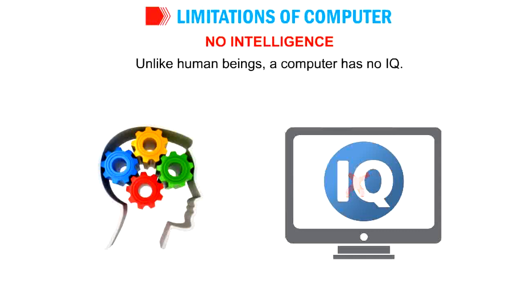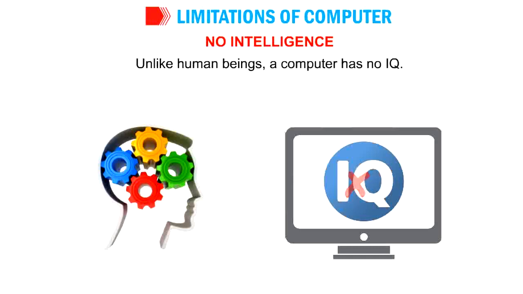Besides being machines, computers lack emotions. There is no emotion for a computer. If I hit a laptop or computer, it will not feel anything. Not like a human being. If you look at someone, talk something, or hit, they will feel very badly.